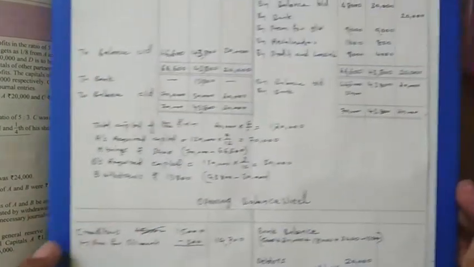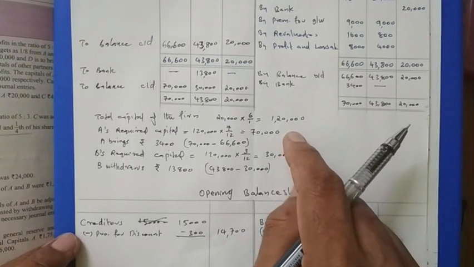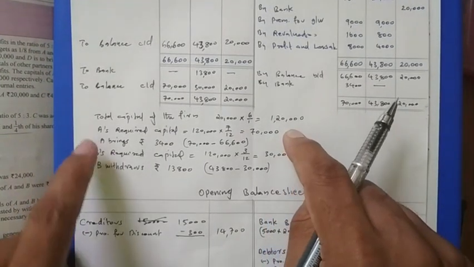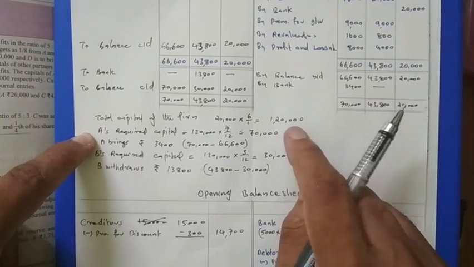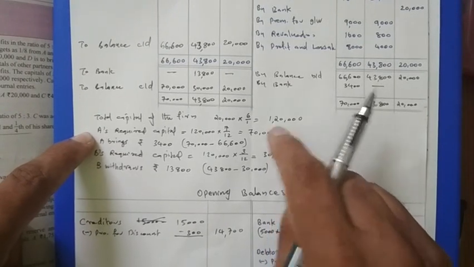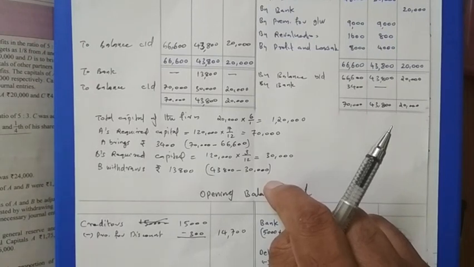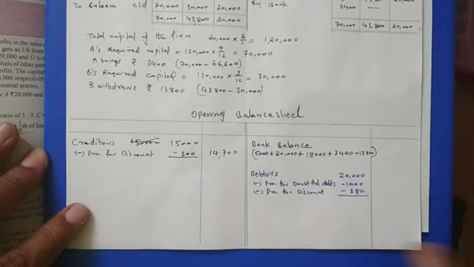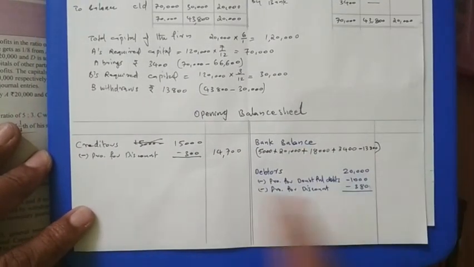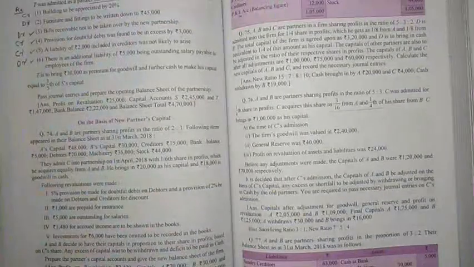And here the new thing was, on the basis of the new partnership capital we find out the total capital, then the old partners' required capital we have to find out. The question is saying that on the basis of their new ratio their capital should be adjusted. So we find out the required capital, compare it with their present capital, then make the necessary changes. If a deficit is there, the partner is bringing the money. If a surplus is there, he is withdrawing the money. So the balance sheet I did not complete here. You have to write the missing items and check whether it is coming or not. Okay, fine.